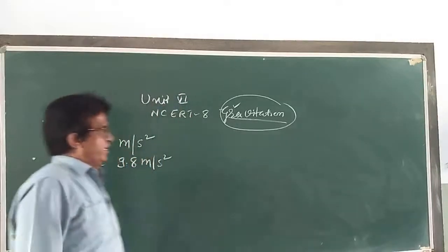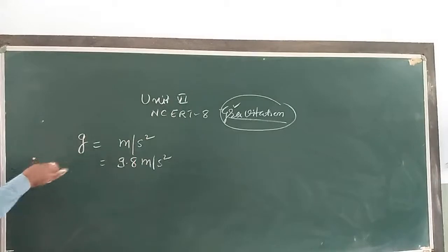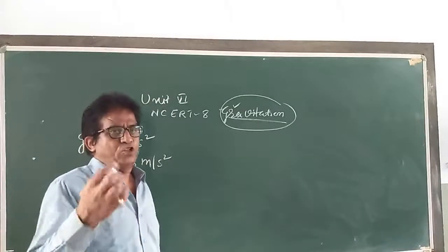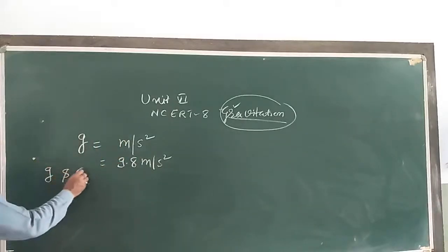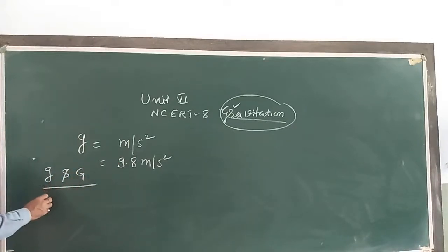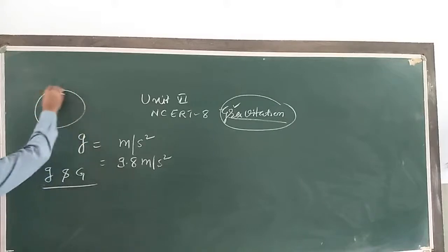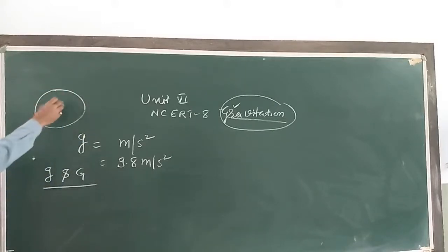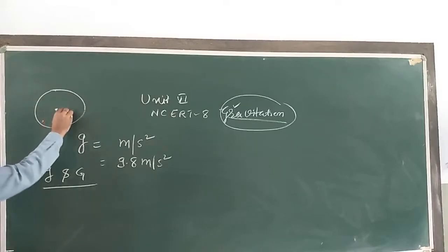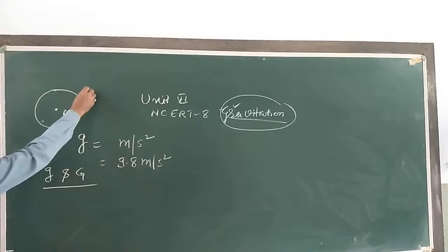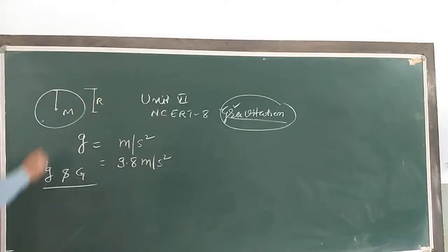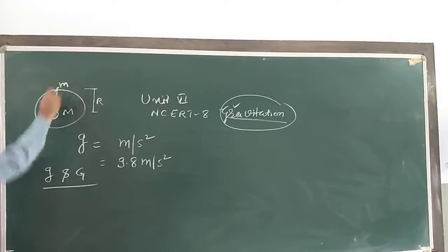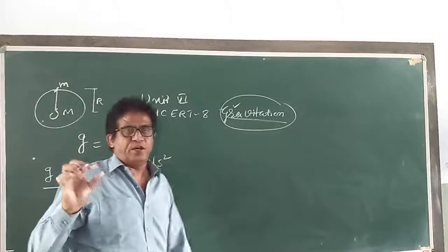Okay, so my dear children, this is all about today, but we are going to see one more small article here: the relation between small g and capital G. Consider the earth, suppose here it is the earth, to be a spherical body, say of mass M. Here radius is R. Center is O. Suppose a body of mass m here is placed on the surface of the earth.